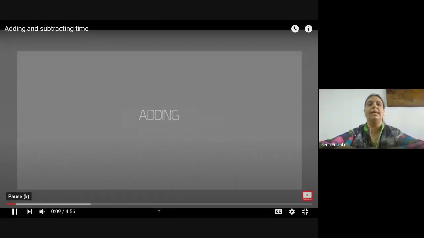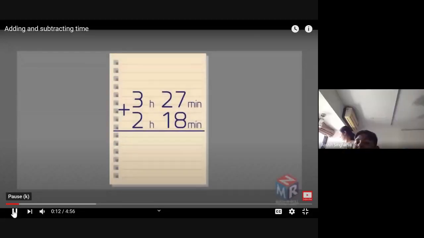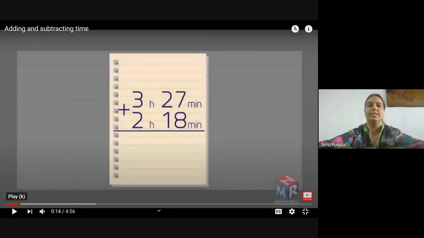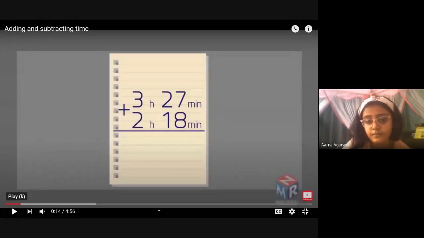First, we learn about adding. Let's try an example. Children, if you want to write these examples in your notebook, please write. Yeah, it depends on the child. If you're facing difficulty, then please write. Ma'am, after writing the example, can we do the sum also?